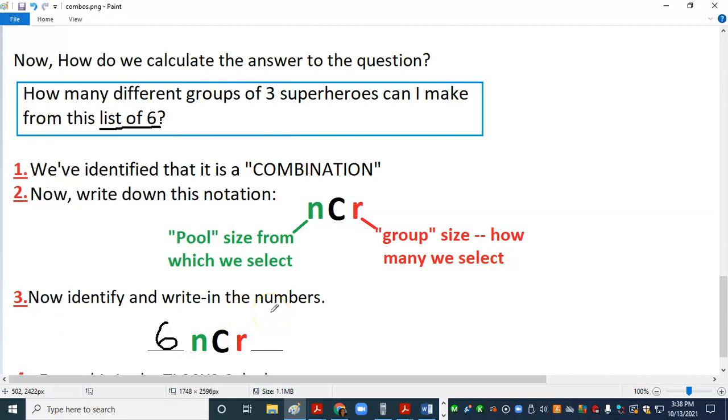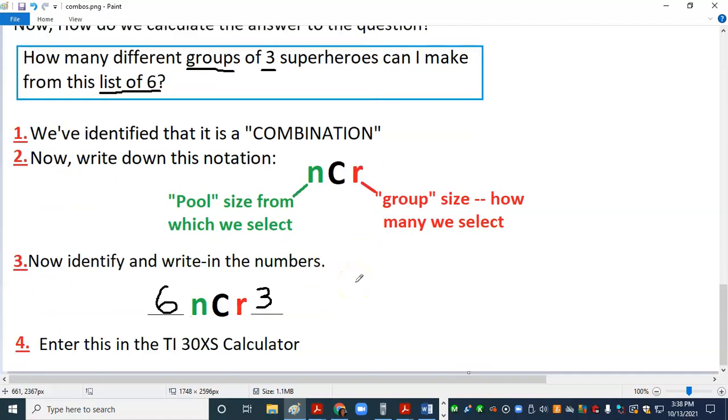How many did we pick out or choose? We were choosing groups of 3. That's our group size. So that number goes afterwards. So once we've identified that it's a combination, we pick out our pool size, the number from which we're selecting, sort of the total, and from that we're selecting 3. That's our group size, groups of 3 from a pool of 6 superheroes. And really, once we have that written down, our next step is simply to pick up the TI-30XS calculator and put this notation in and get an answer.